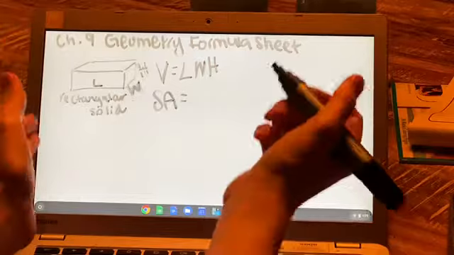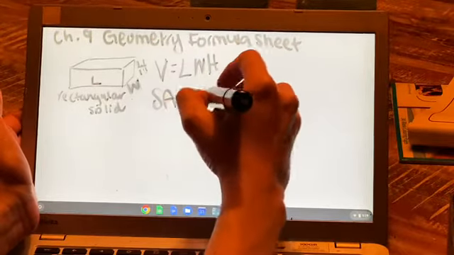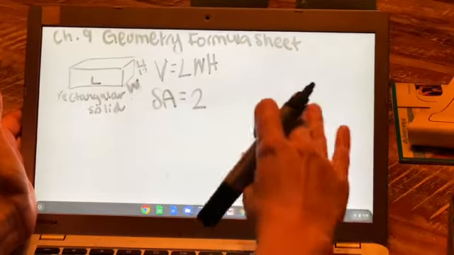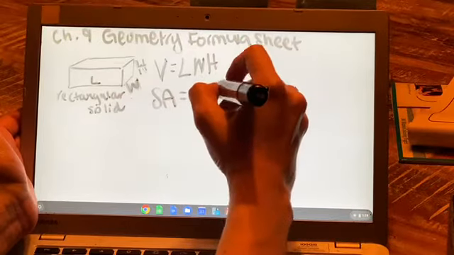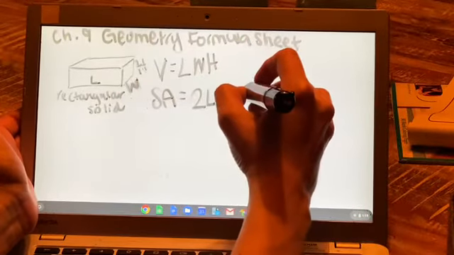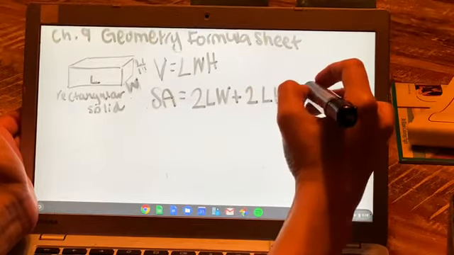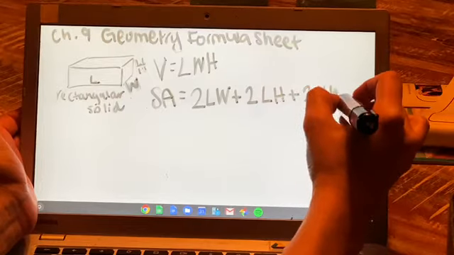The shorter way we wrote this was 2 times, and remember you can write these in different orders as long as you make sure they're all there. Like 2 times the length times the width plus 2 times the length times the height plus 2 times the height times the width.